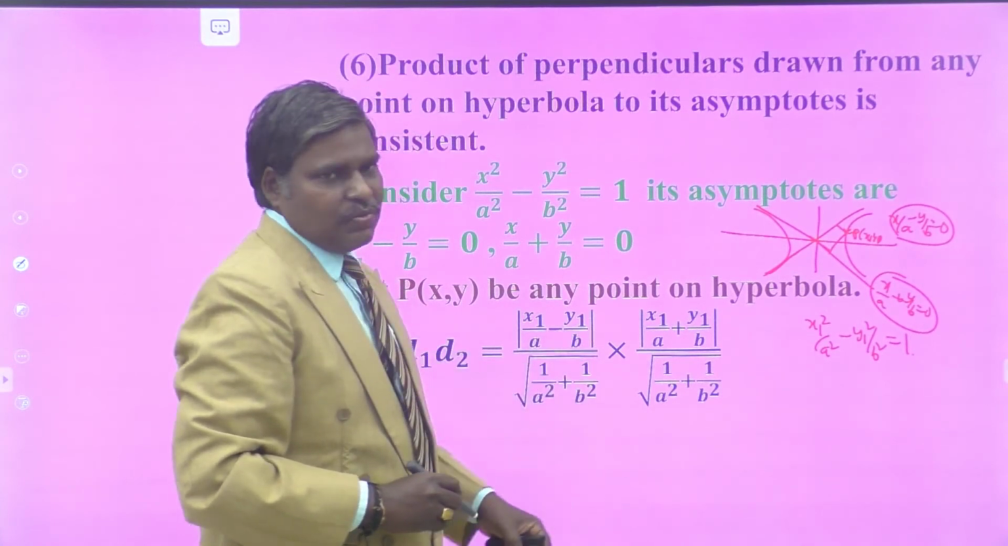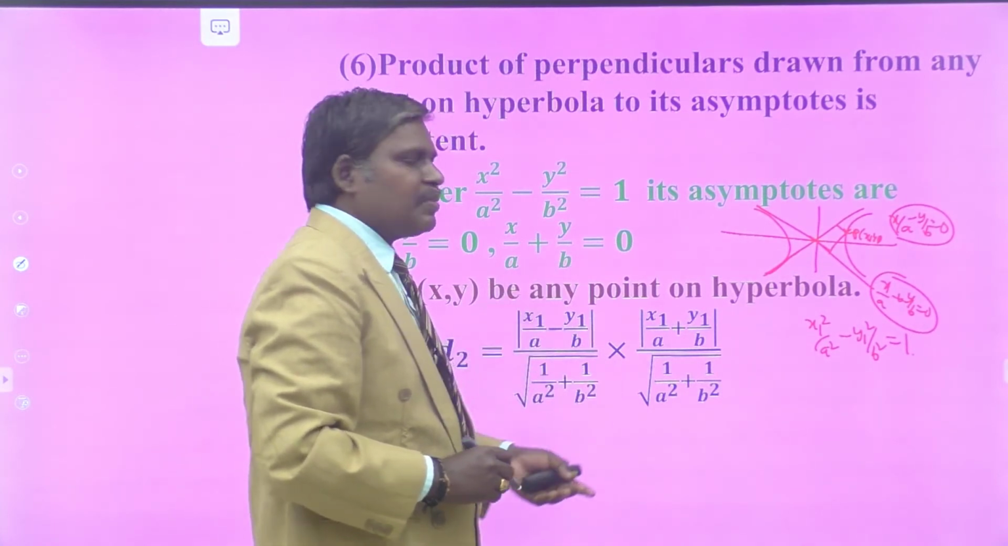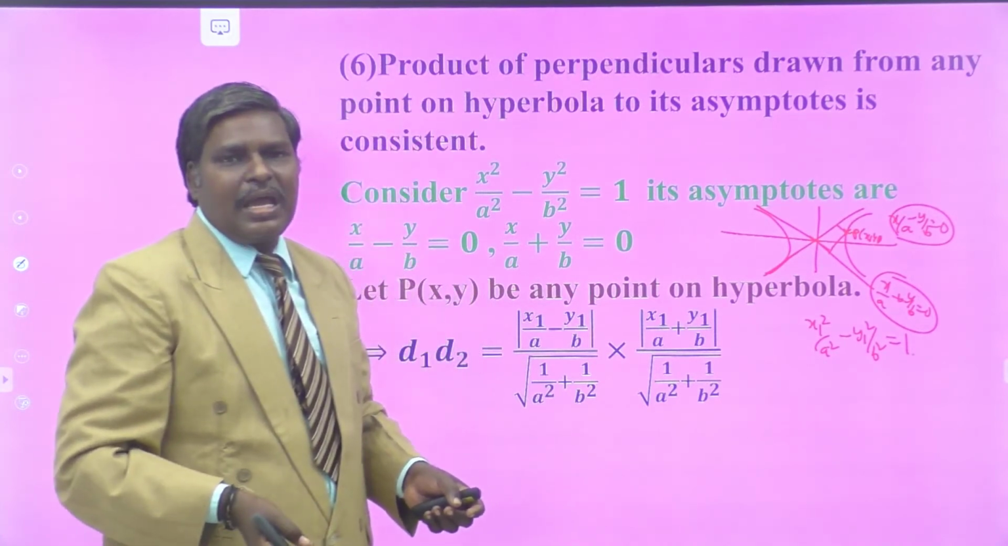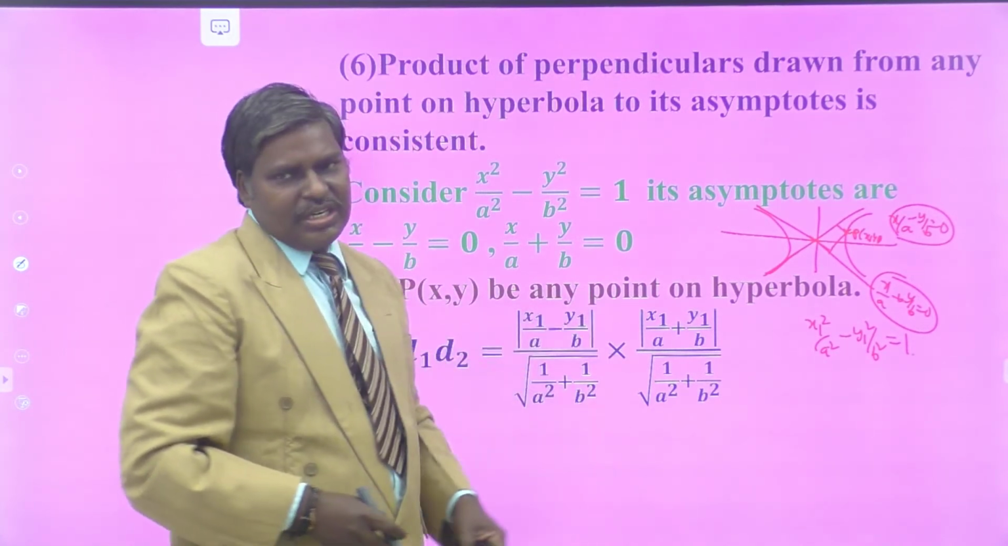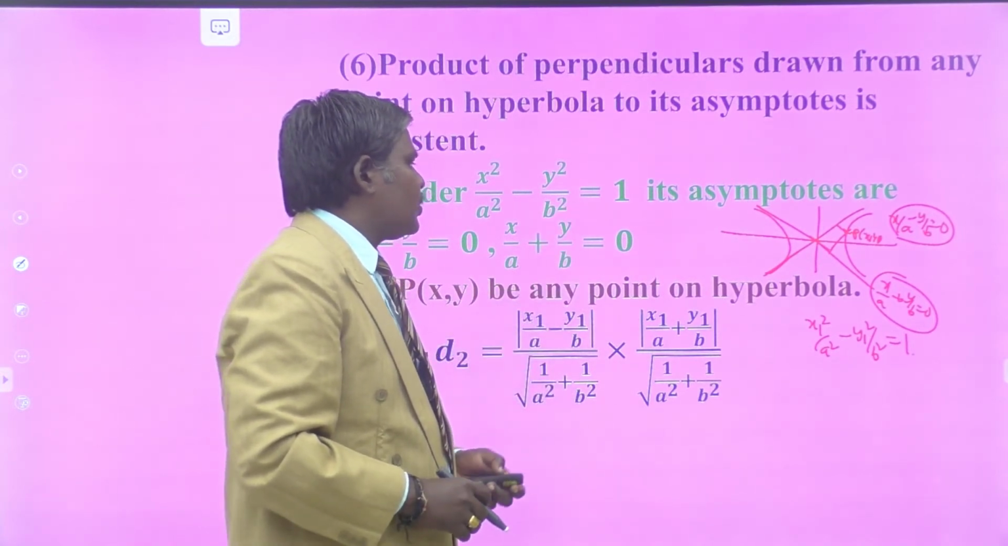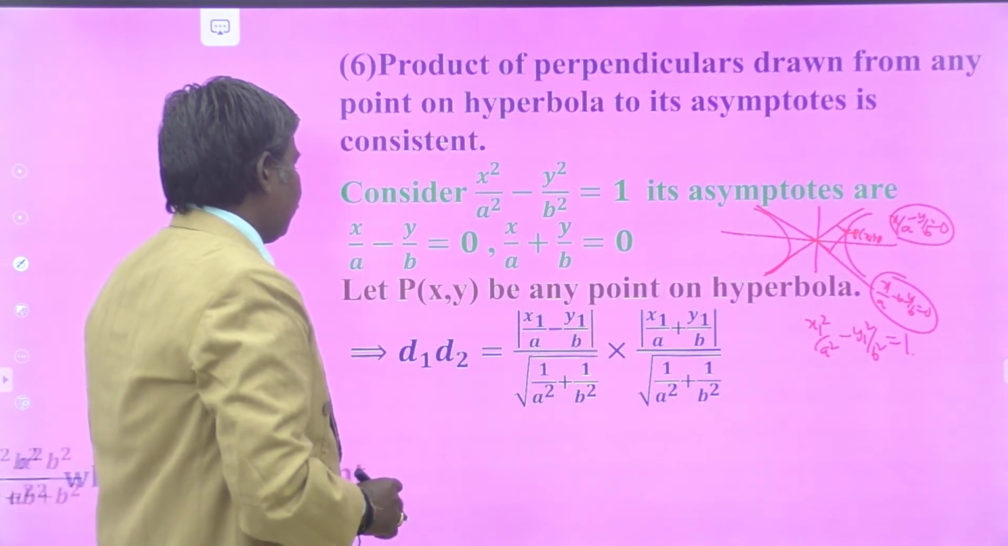1 by a square plus 1 by b square. On simplifying, that becomes a square b square by a square plus b square. a and b are fixed for any hyperbola, so that is constant. Am I correct or not? So the product of perpendiculars from any point on a hyperbola to its asymptotes is always constant.